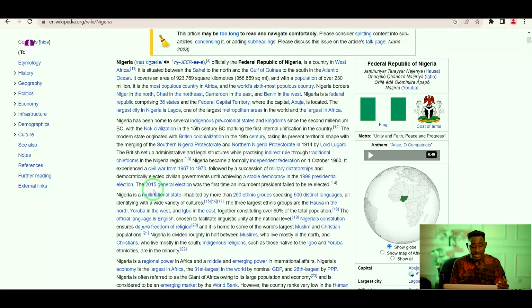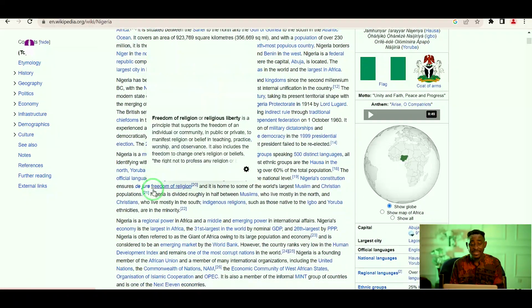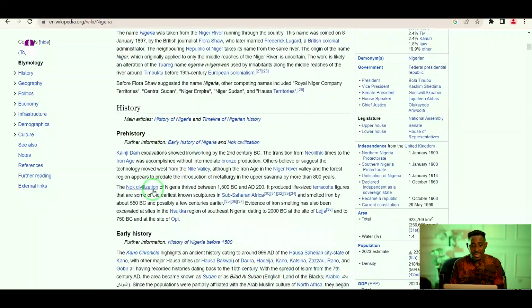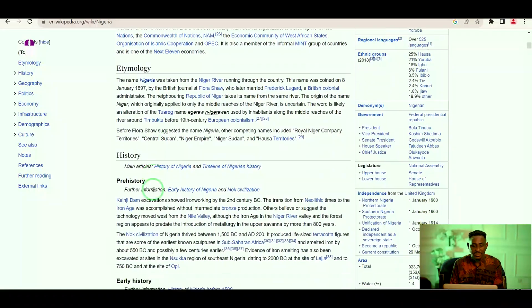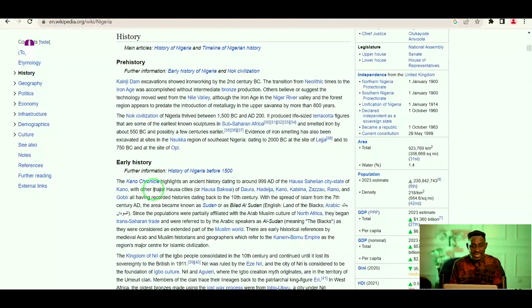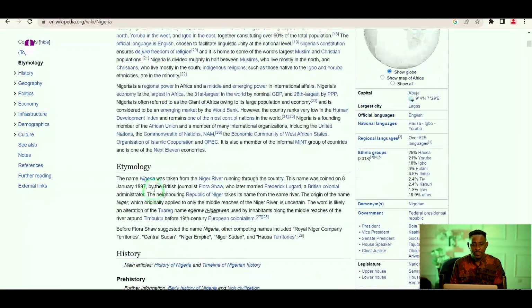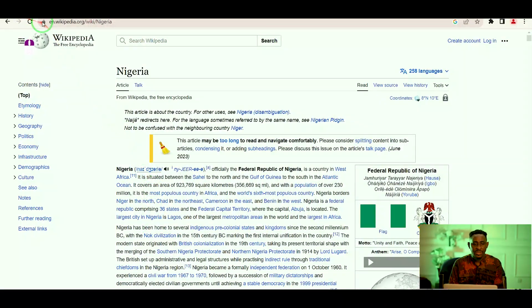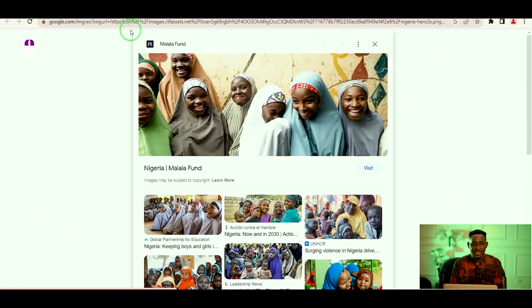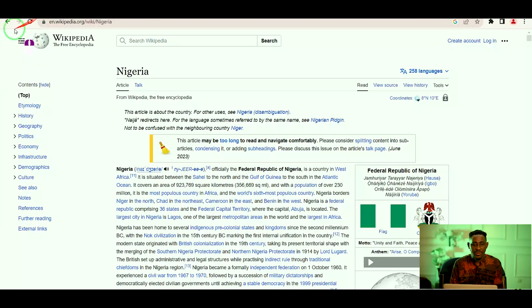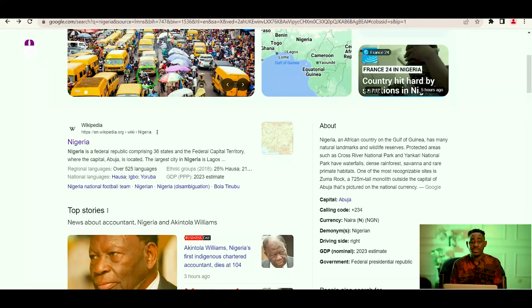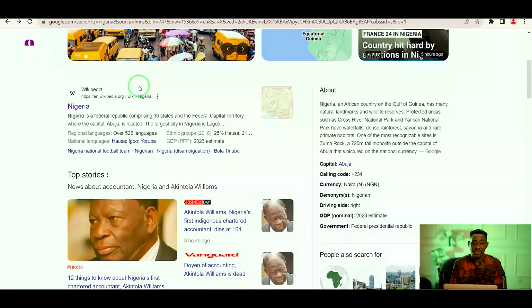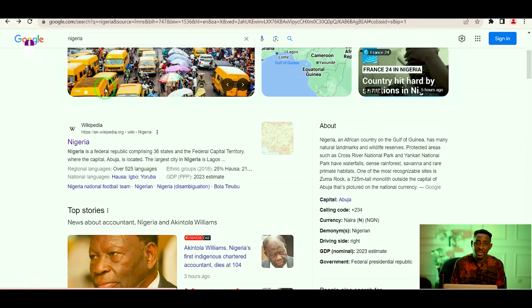You can read all of the information that we can find. You can find the etymology, Nigeria etymology, you can see the prehistory, you can see the early history, and all of that. So one thing you must learn about the search engine is that a search engine will give you the title of the report that you are looking for, the research topic. It will give you a summary.